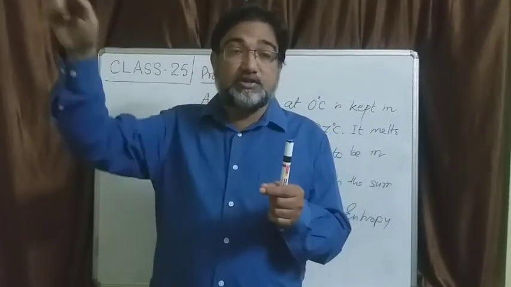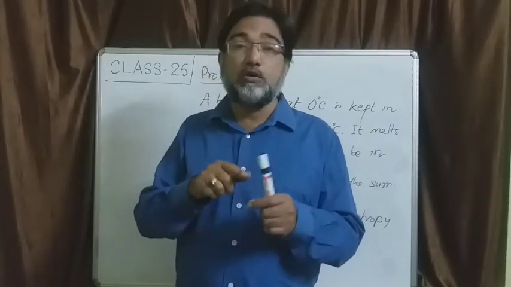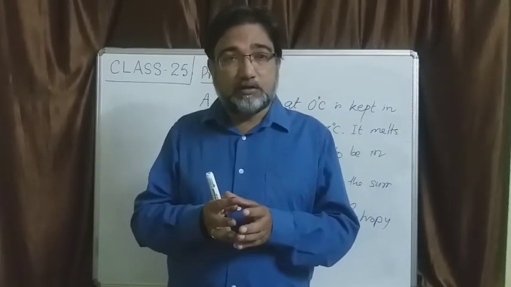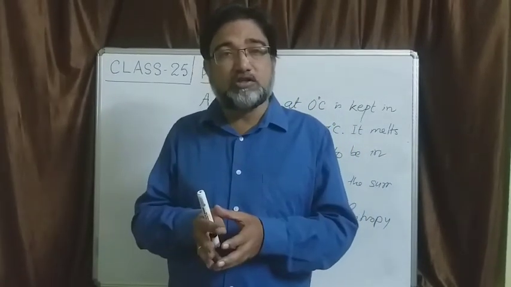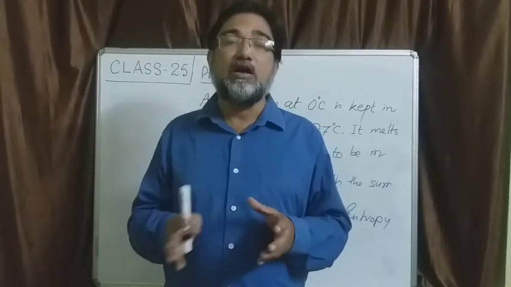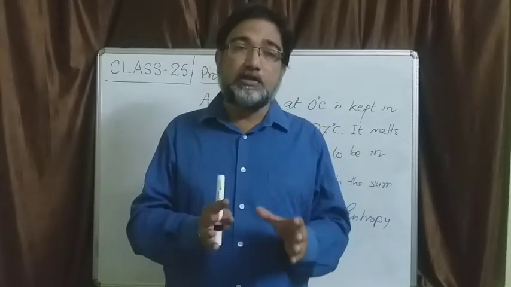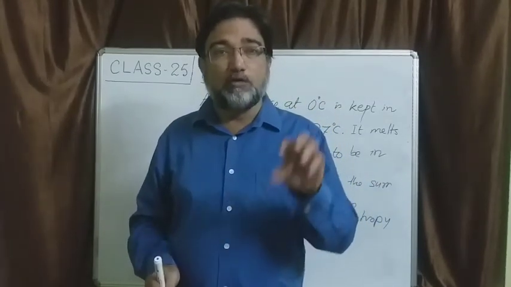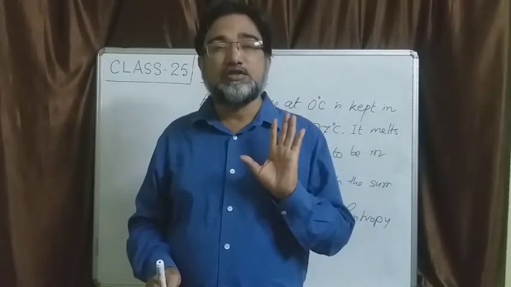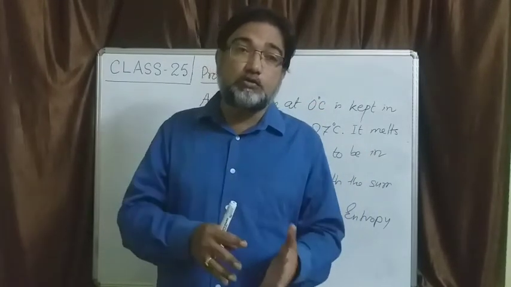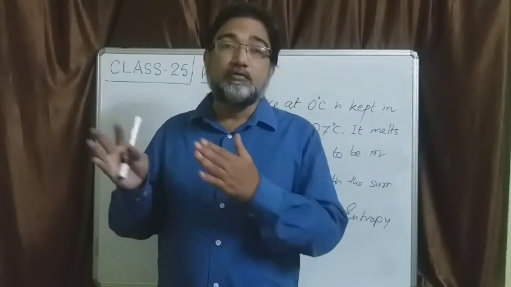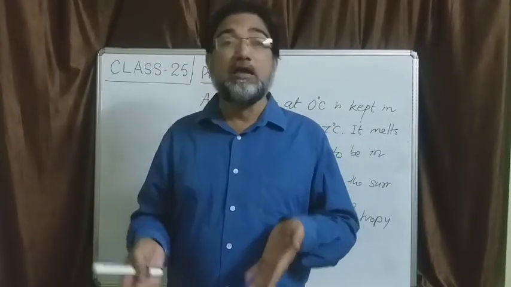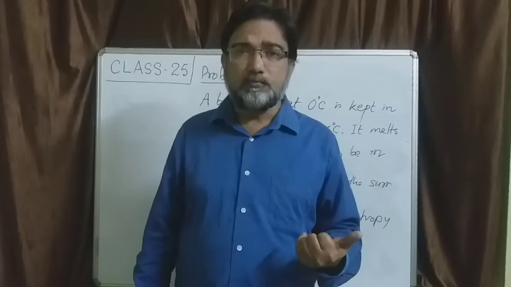During this transition, the ice will absorb energy and subsequently the water will absorb energy from the surrounding. So how much energy it will absorb, how much entropy it will gain, that will be the entropy change for the system, because that 1 kg of H2O, whether it is ice or water, we are considering as the system. And how much energy the surroundings will give at 300 K, based on that you can calculate the entropy lost by the surrounding by giving that much heat to the water.